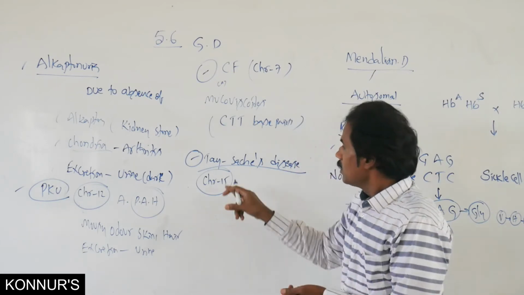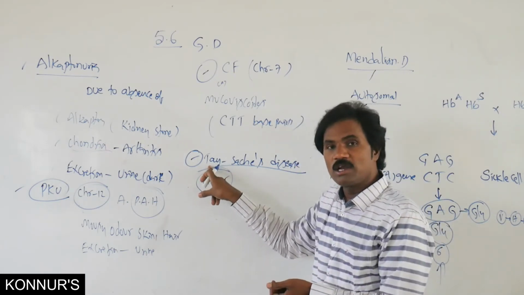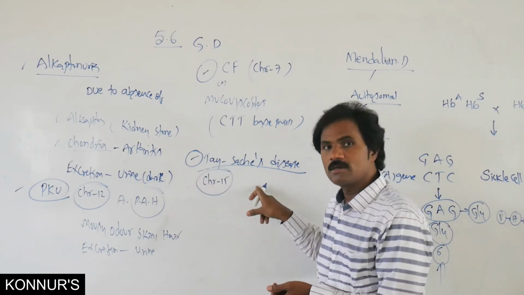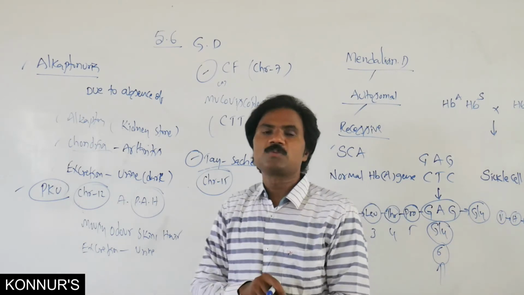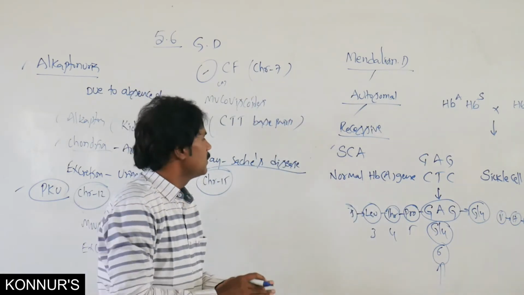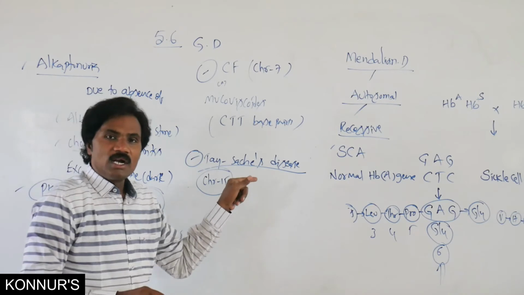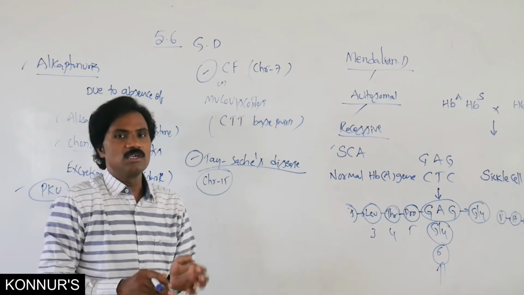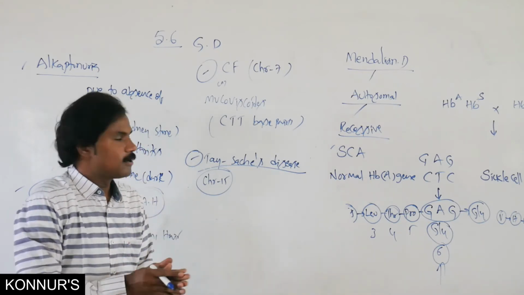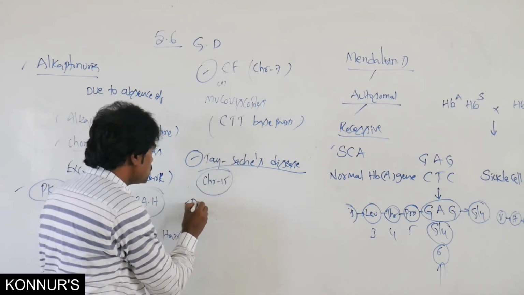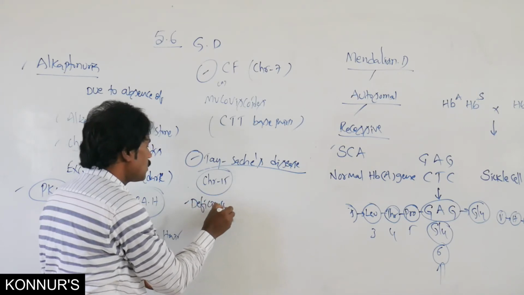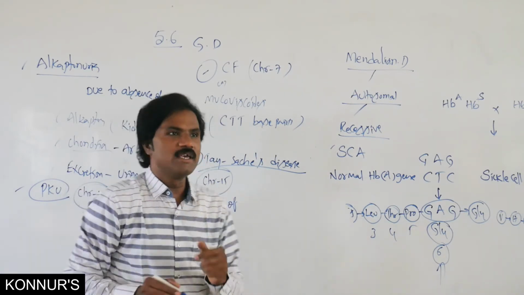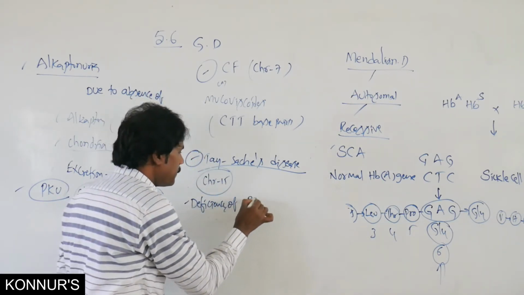Tay is one scientist, Sachs is another scientist; both scientists explained these diseases, how they are affected. This is due to defective genes, causing deficiency of one particular enzyme, that is hexosaminidase, beta.